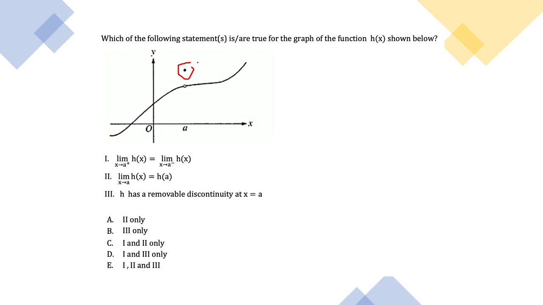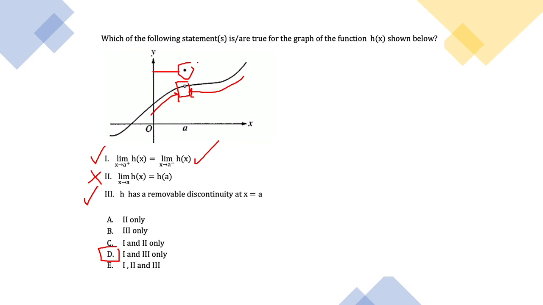First, limit from the right equals limit from the left. Yes, we know that because the intended height from here equals the intended height from there. And limit equals the exact value? Unfortunately, no. They are different. The exact height is different from the intended height. And f has a removable discontinuity. Yes, it has a removable discontinuity because there is only a hole. So only I and III are correct, which is answer D. So this is one of the AP questions.